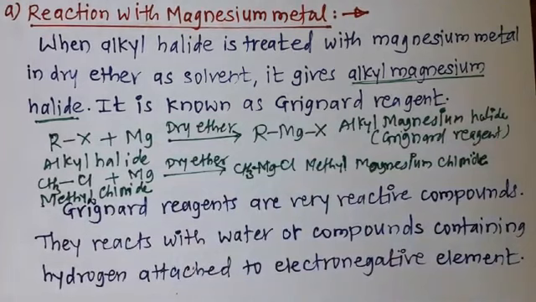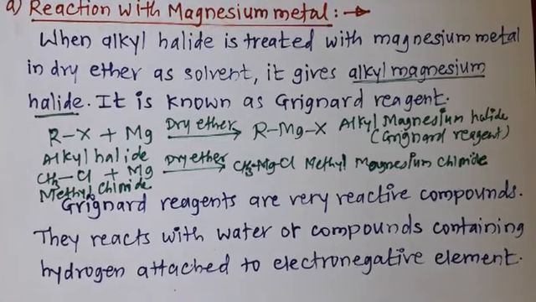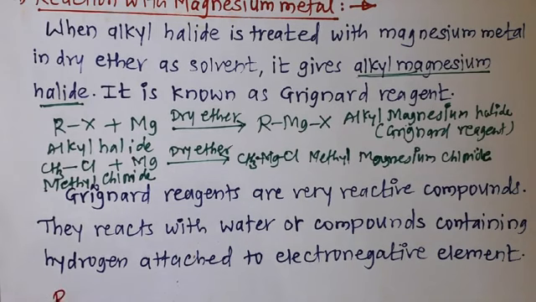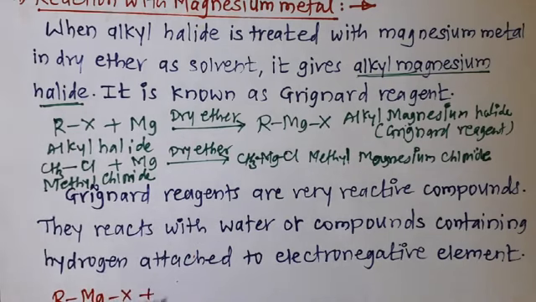Grignard reagents are highly reactive compounds, and they react with water or compounds containing hydrogen attached to an electronegative element. Here you take the examples. This Grignard reagent reacts with methanol.